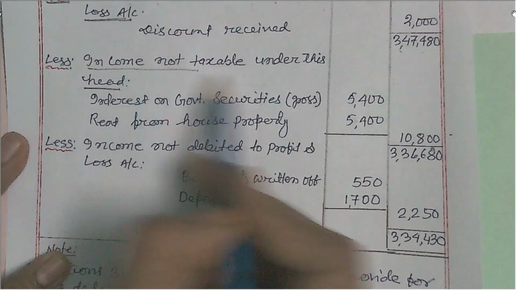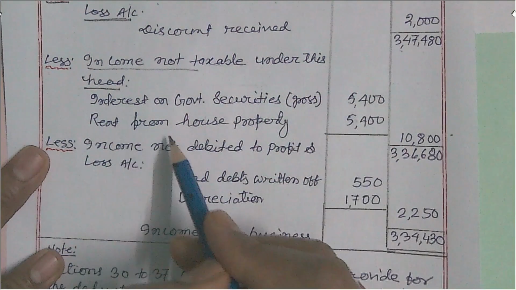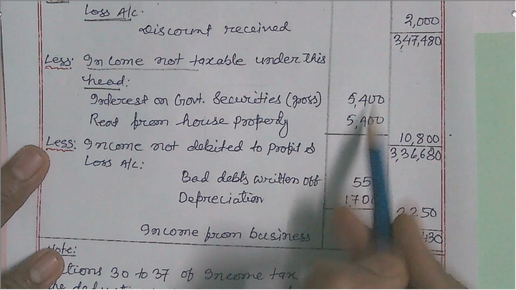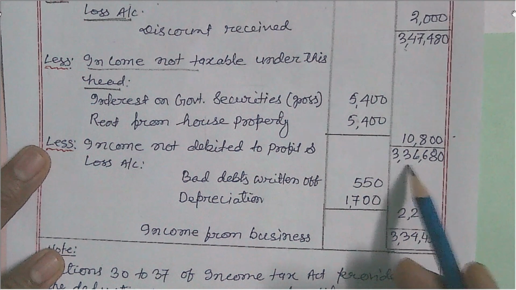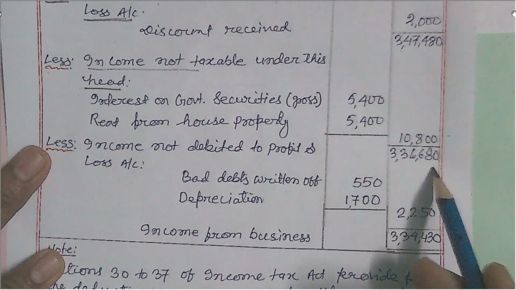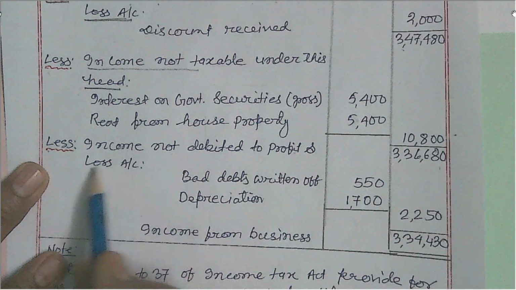This is income not taxable. Here, interest on government securities 5,400, rent from house property 5,000, total 10,800, minus it, so then 3,36,680. And as per the adjustment, income not debited to profit and loss account.